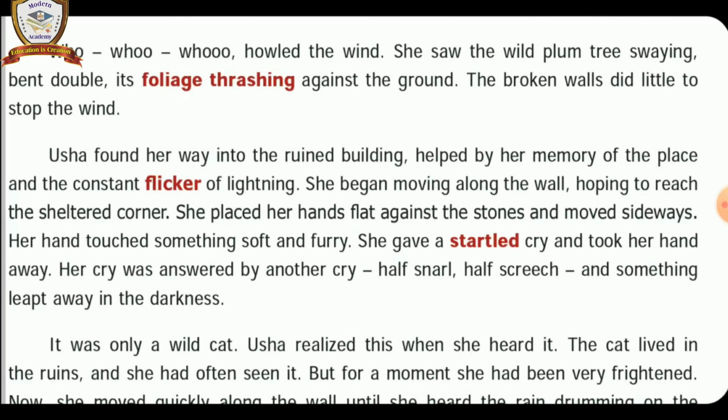Second paragraph, listen. Usha found her way into the ruined building, helped by her memory of the place and the constant flicker of lightning. She began moving along the wall, hoping to reach the sheltered corner. Finally, Usha found the way to the ruined building due to the continuous flashing of the lightning. She moved along the wall of the ruined building. She had great confidence of reaching the roof of the ruined building.